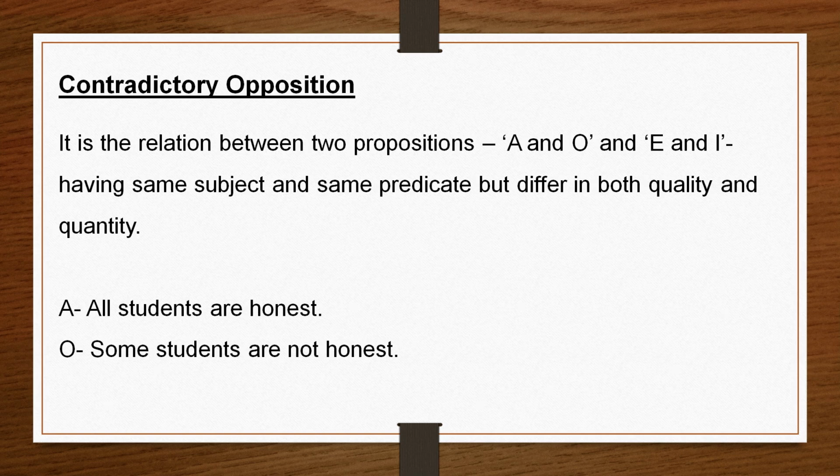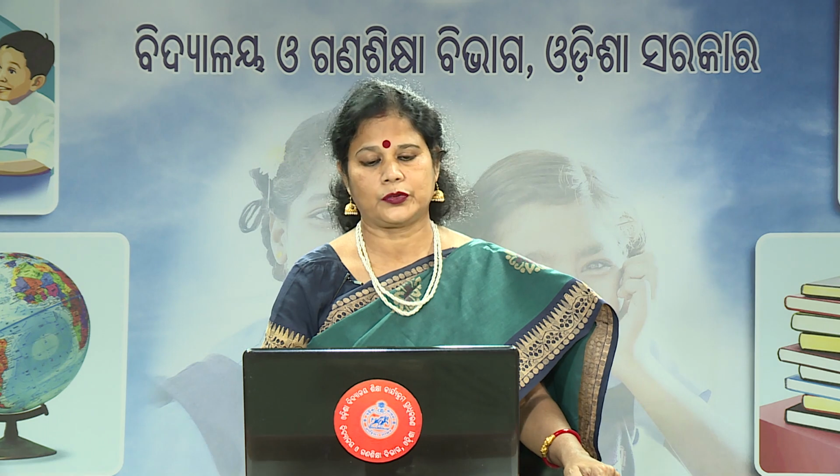And if "all students are honest" is false, then "some students are not honest" must be true. If "some students are not honest" is false, then "all students are honest" must be true, because the opposition is complete. If one is true, the other is false. If one is false, the other is true.